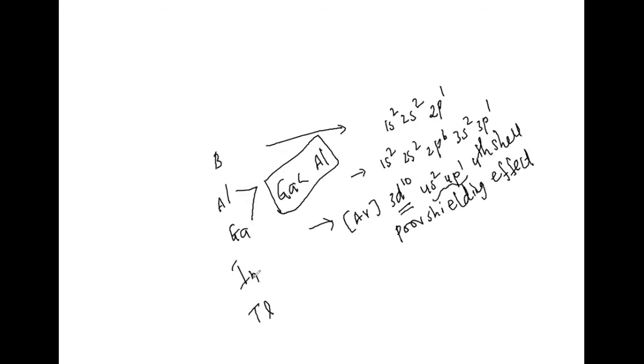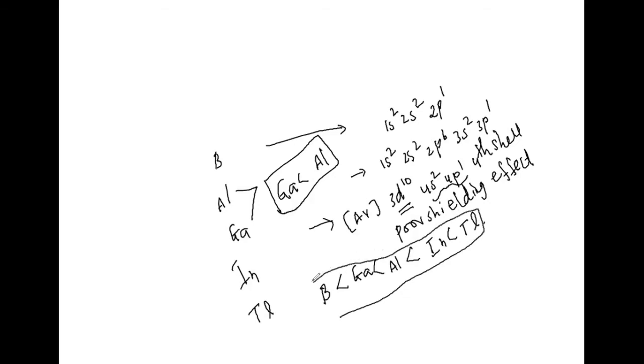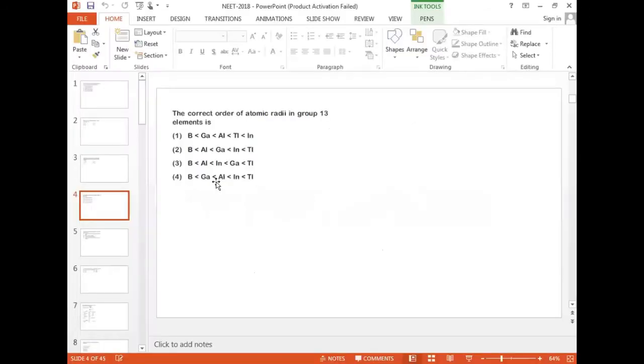And indium and thallium as usual increase, then I can write the order boron less than gallium, less than aluminum, less than indium, less than thallium. I can take boron, gallium, aluminum, indium, thallium we can take. Right, where this option is available, look at that. Even this particular one I pronounced while teaching groups also: boron, gallium, aluminum, indium, thallium. Option 4. Okay, got it.